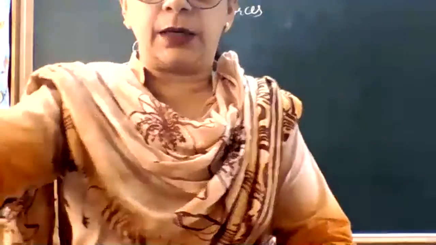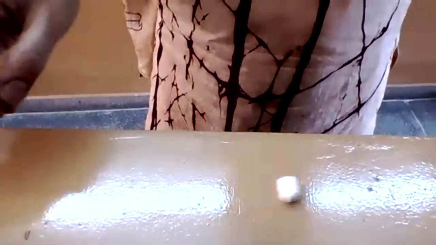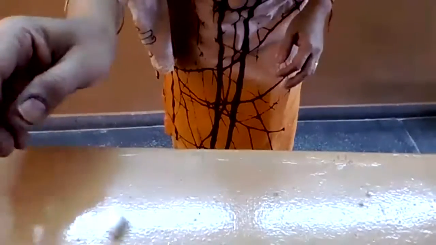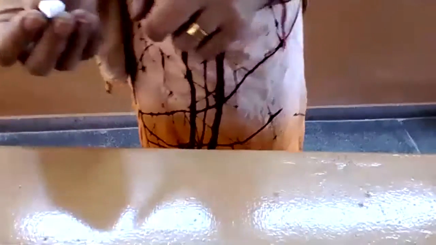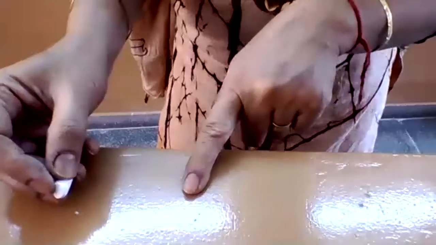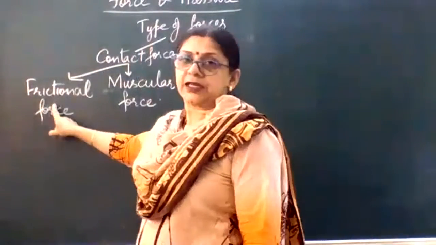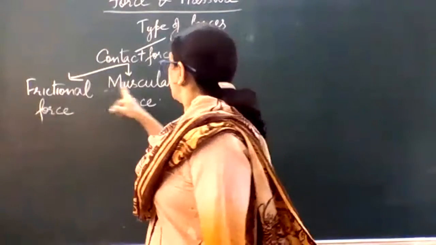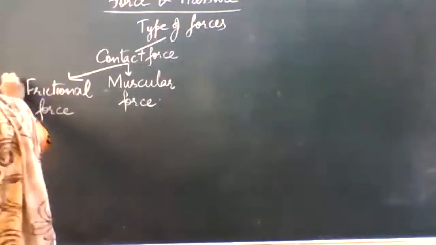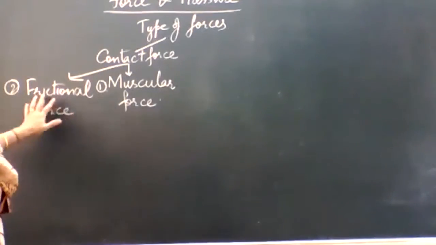As you can see here, let me just show you vaguely. If I'm moving this, it comes to a stop afterwards. Can you see it? You can see it. Yes, it comes to a stop afterwards. है ना? तो ये the object and the surface should be in contact. So this is also another type of contact force, and that is the frictional force. So पहले हमने पढ़ी थी, that is muscular force. So there are two types of contact forces. One is muscular force, other is frictional force.